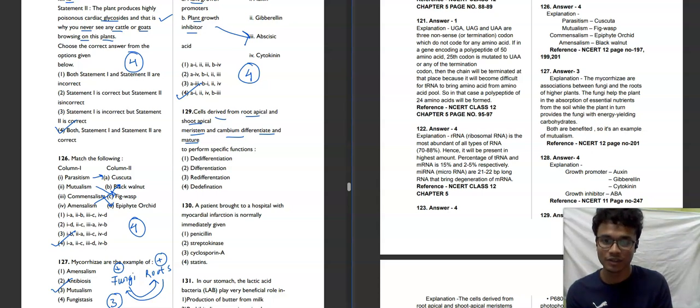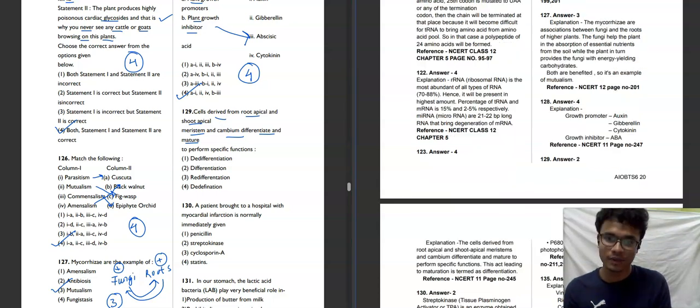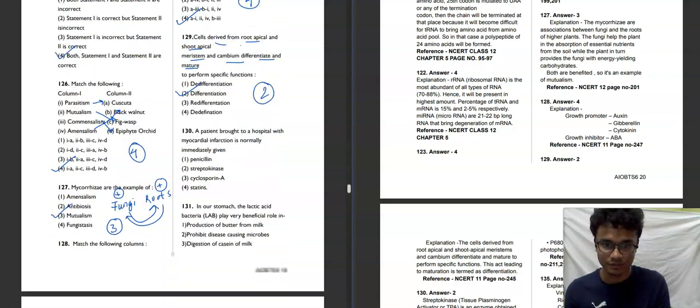What could be the answer? You need to understand, the root apical, shoot apical meristem, and cambium are basically the primary cells. That's why when they are running towards maturation, it will be called differentiation. The second option will be our correct answer for this question. Moving towards the next question.